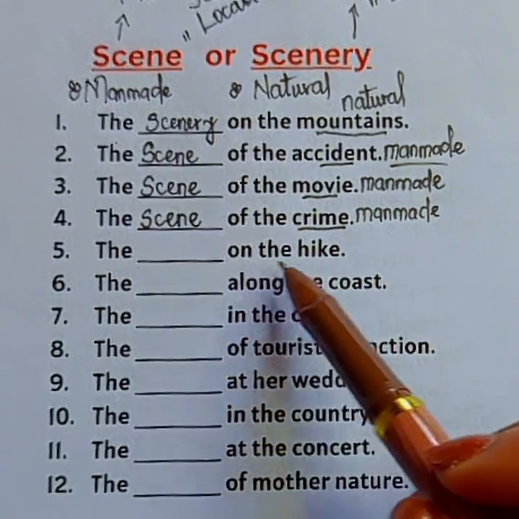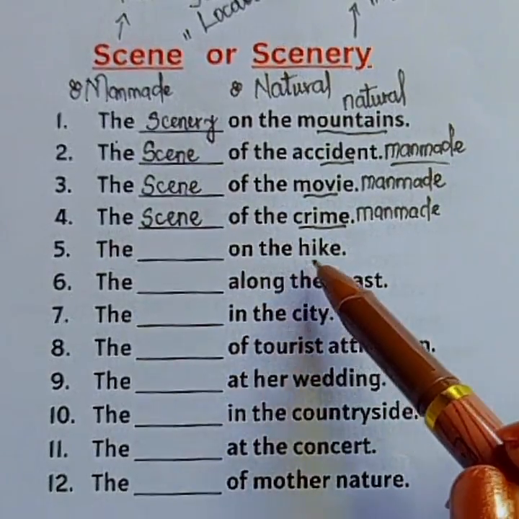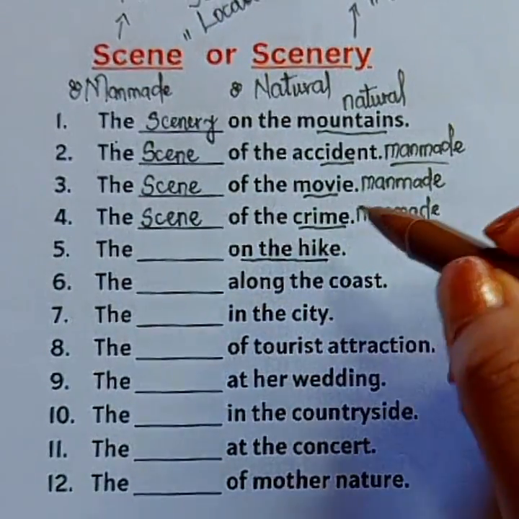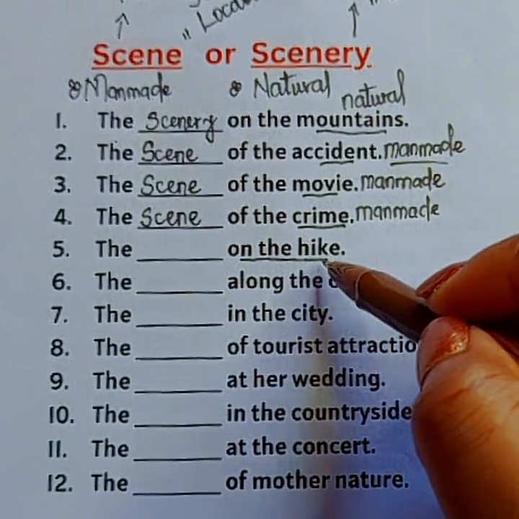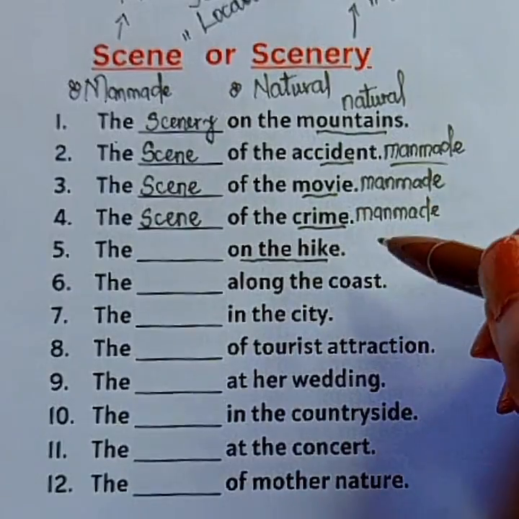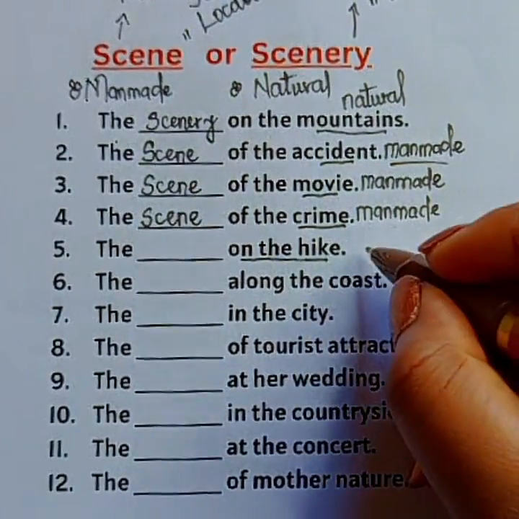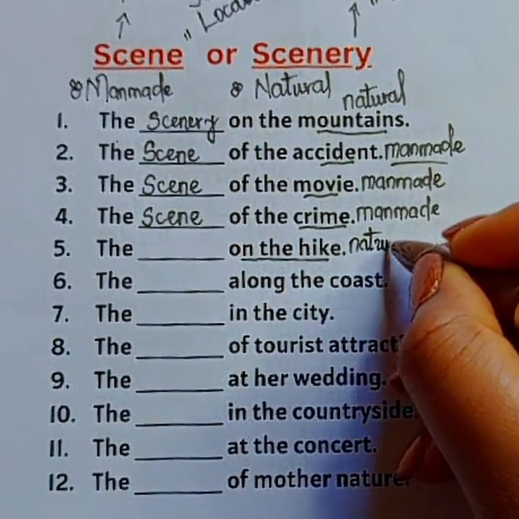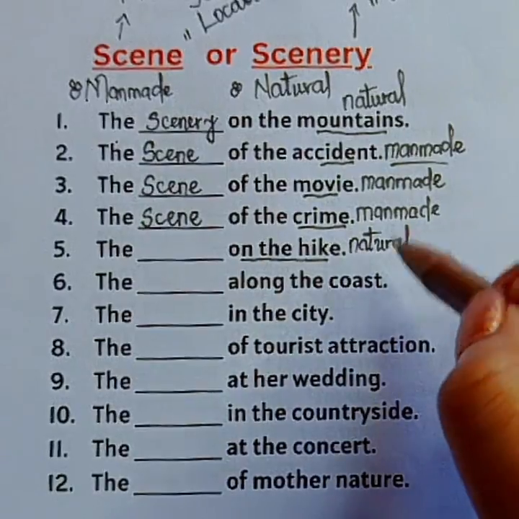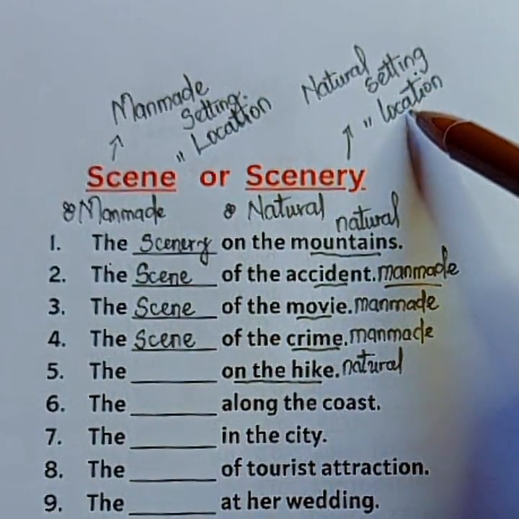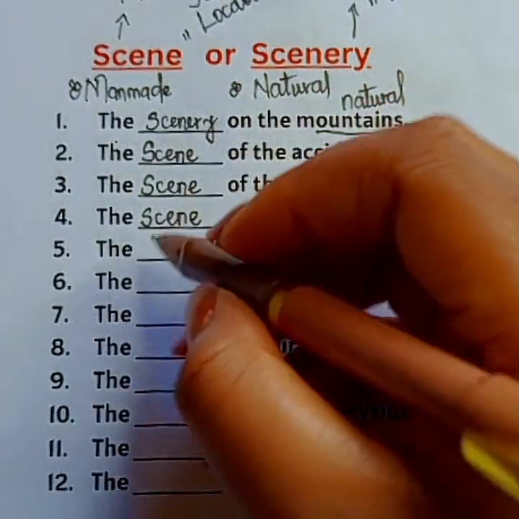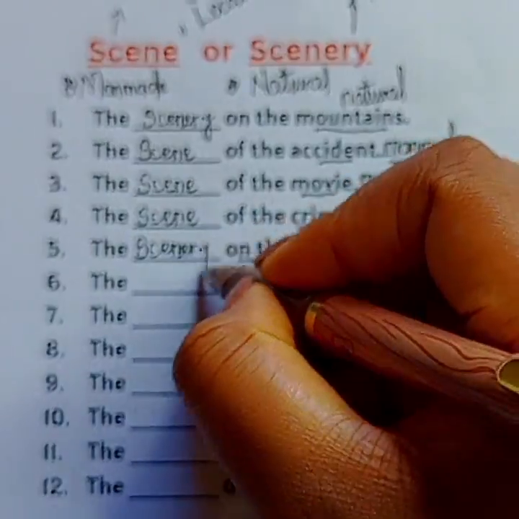Number 5, the blank on the hike. Do we say the scene on the hike or the scenery on the hike? We have to look at this keyword, on the hike. That means this is natural. When we go on a hike, we go either in the mountains, in the hill, on the grasslands. That is totally natural. Even when we go on a hike in our neighborhood, we encounter natural environment. We encounter natural location, natural setting, natural landscapes, right? So we say the scenery on the hike.